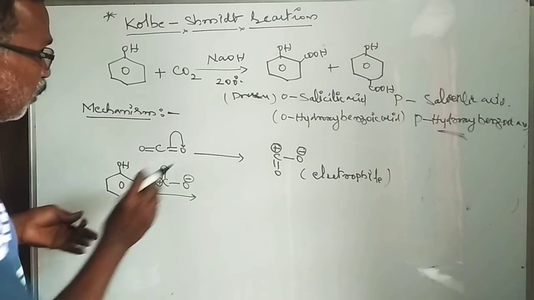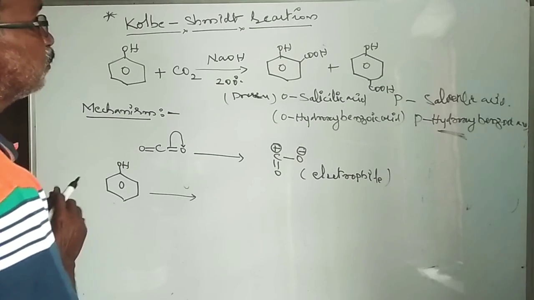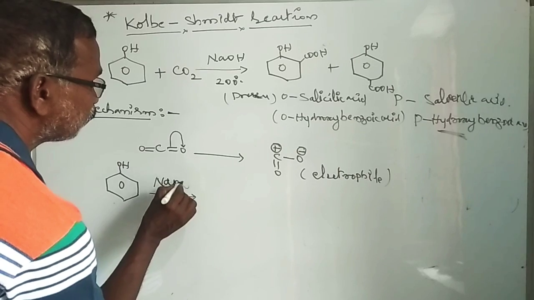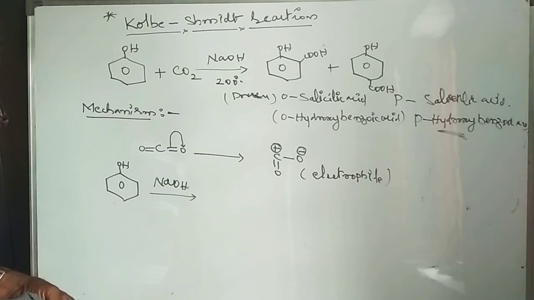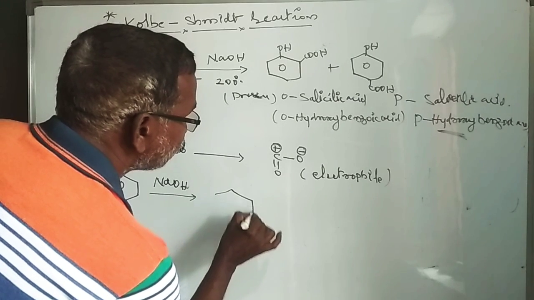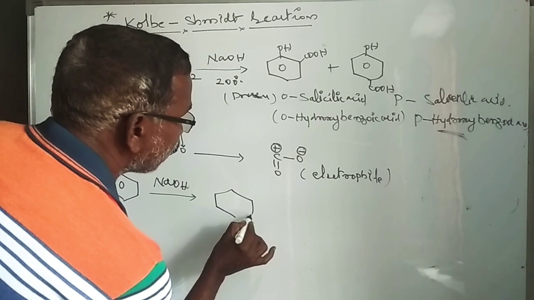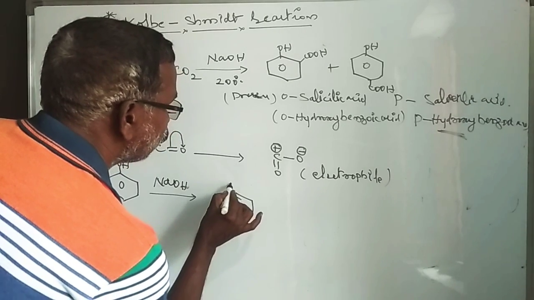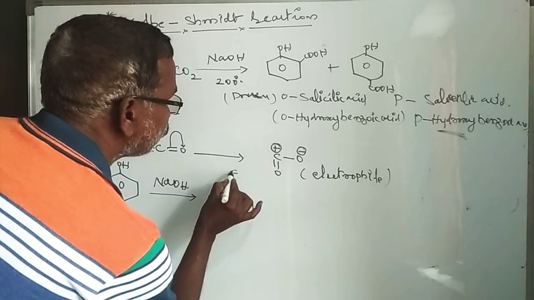What happened here? If you take a base, sodium hydroxide, NaOH, it forms the phenoxide ion, O minus.